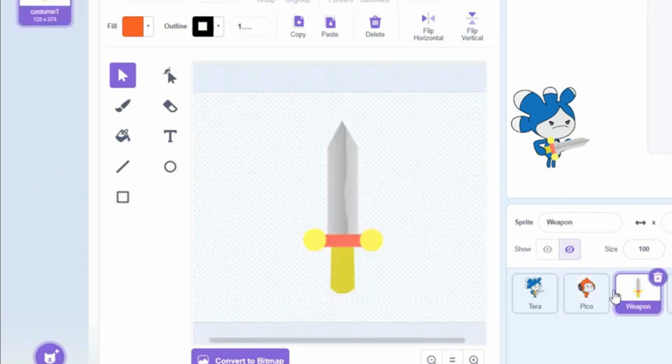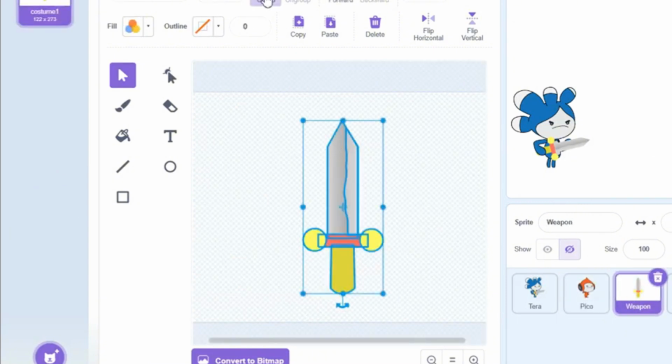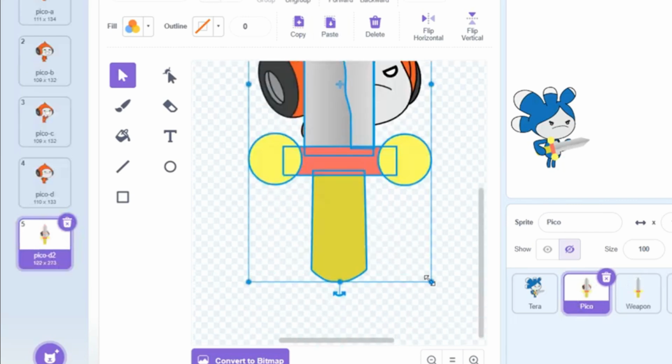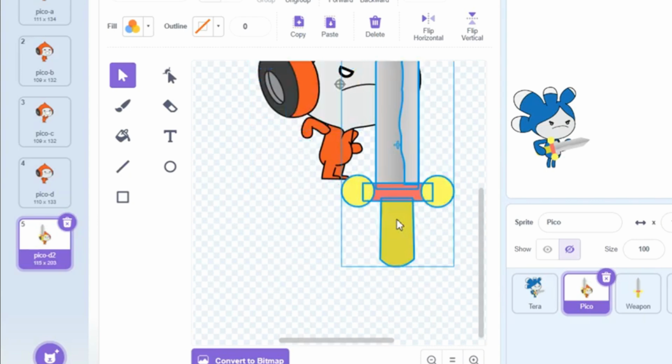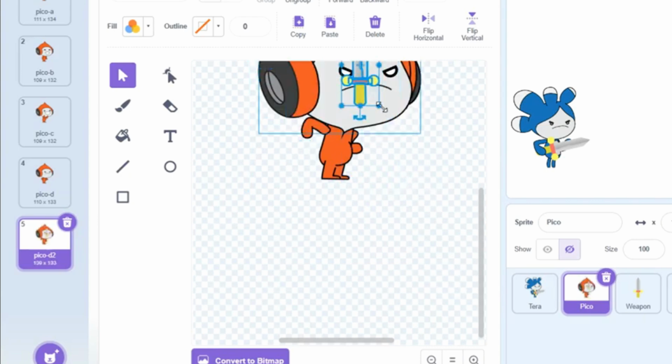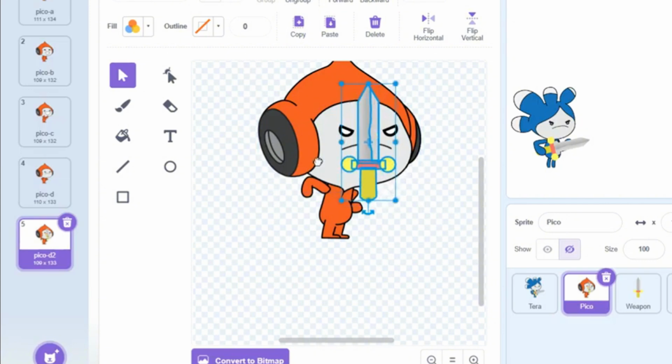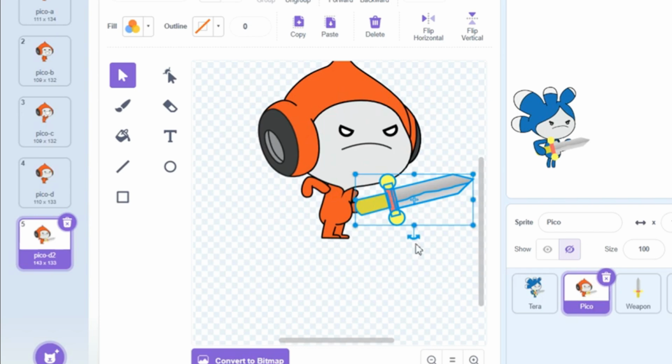Now let's get the sword, grab the whole sword, group it, and copy and paste it into here. Shrink it to the accurate size. Make it big again for a moment. Rotate it. And put it on his arm.